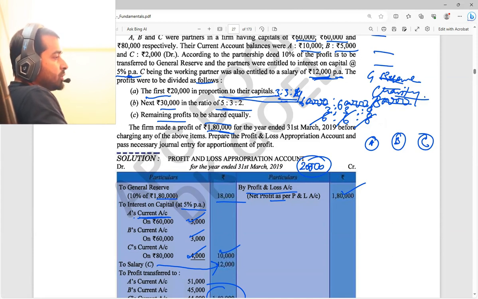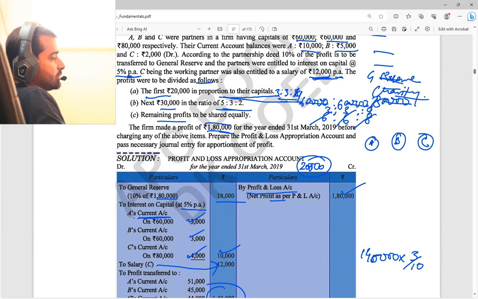Now say the profit was 1,40,000. Now 1,40,000 into 3 by 10.